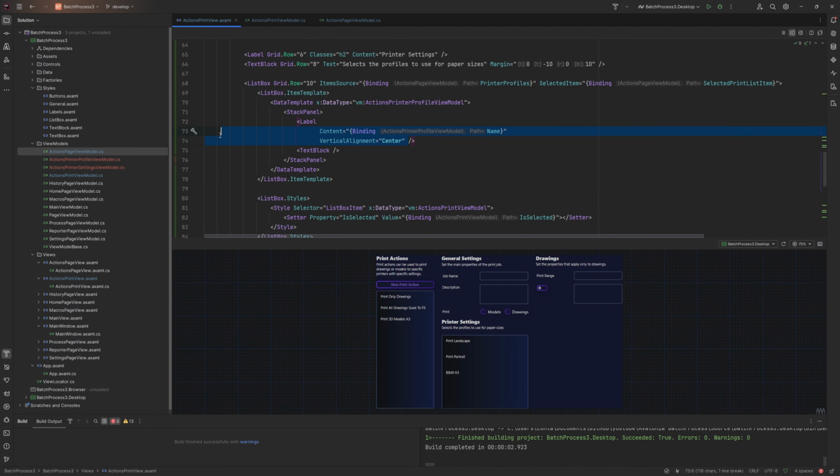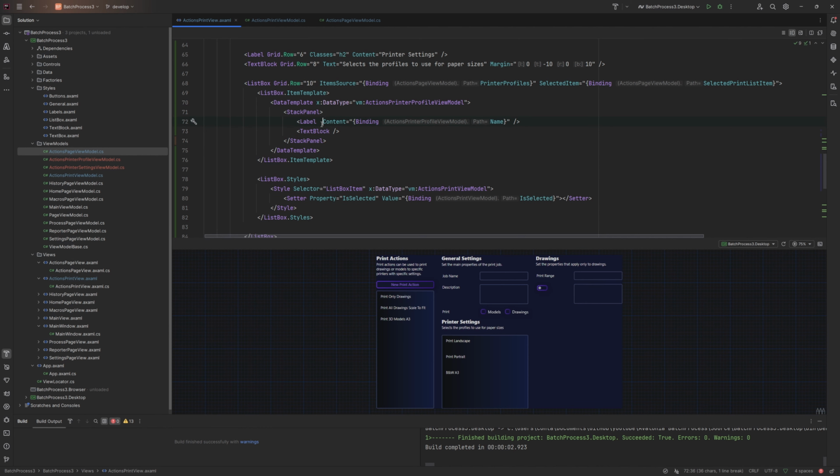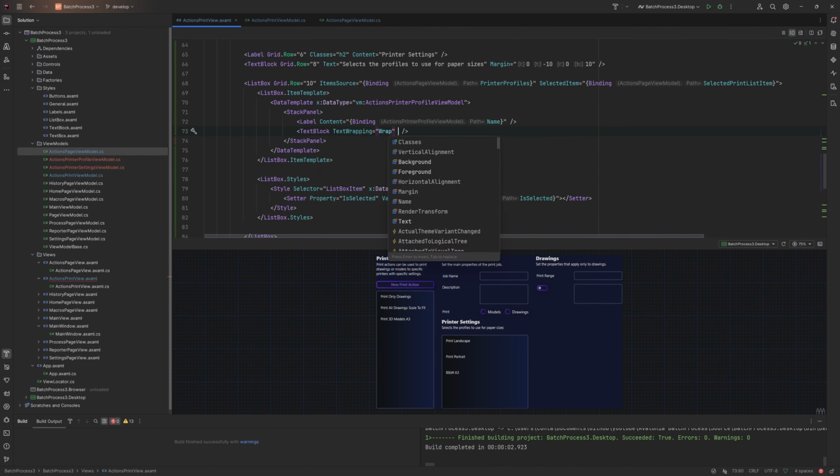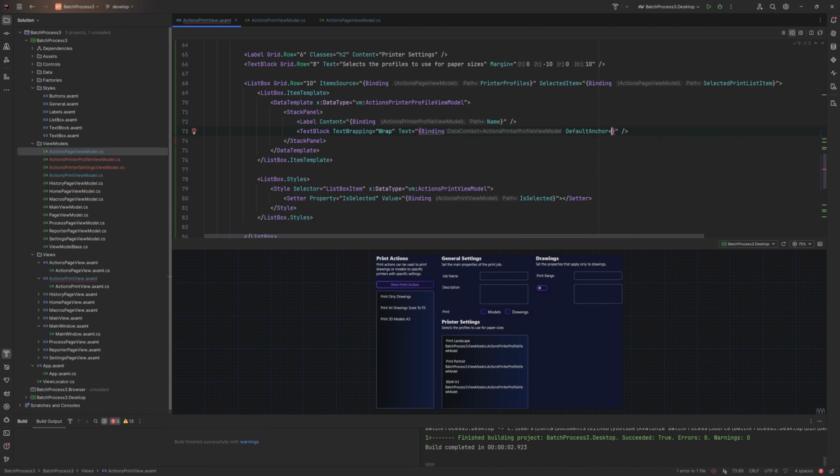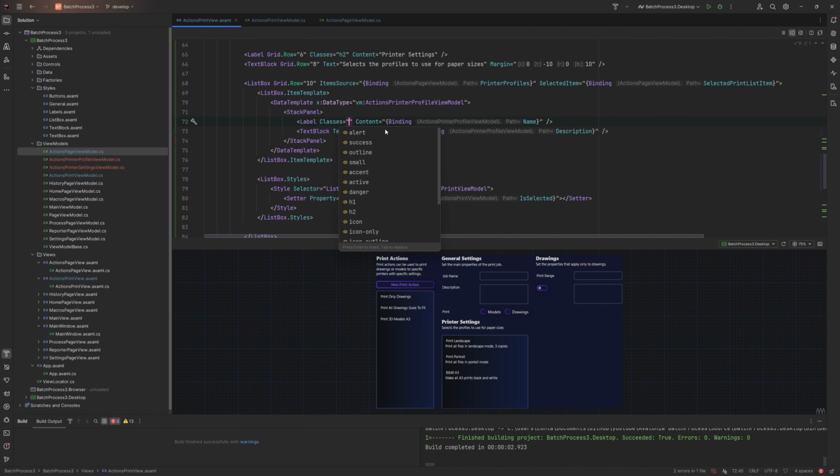Get rid of all this surplus that we don't need. Text wrapping, wrap. Text can be bound to the description. And there we have then a nice detailed explanation, and I think that will work. Don't know whether we have, do we have a H3 setting or just a bold? No, we don't.